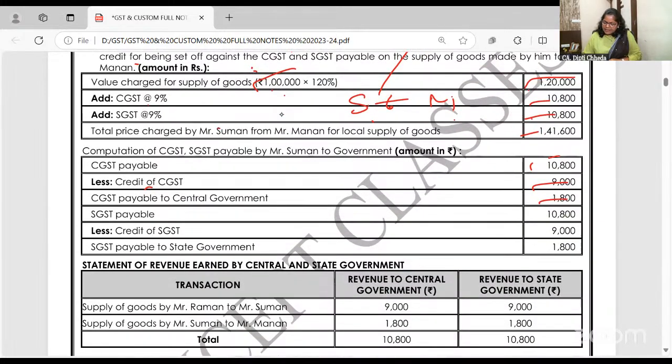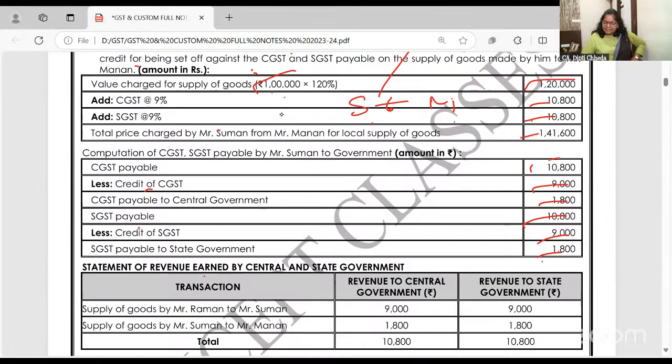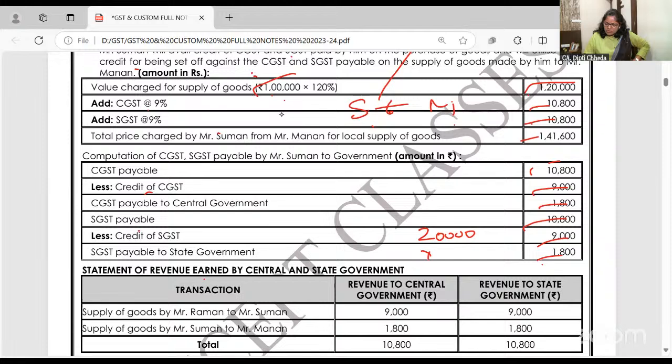SGST 10,800. How much SGST is paid? 9,000. 1,800 SGST is paid. And 1,800 is exactly, आपका value addition कितना है? 20,000. 20,000 का 9%. 1,800 this, 1,800 that.